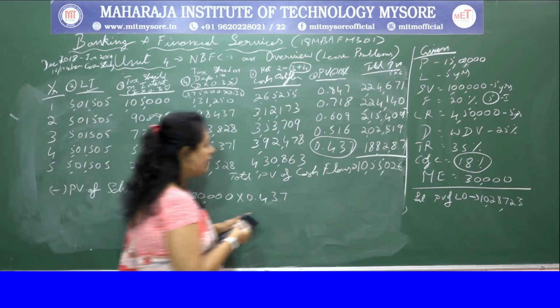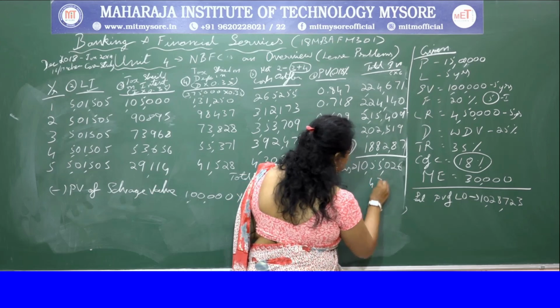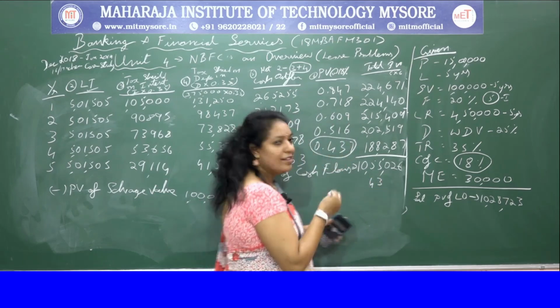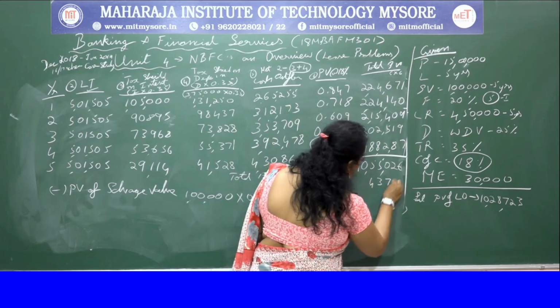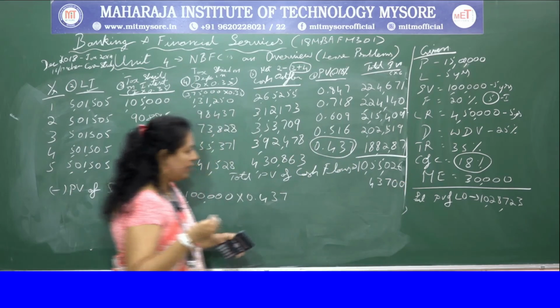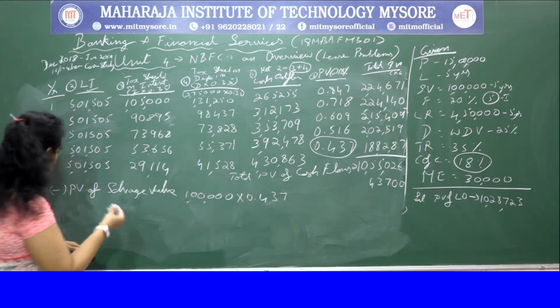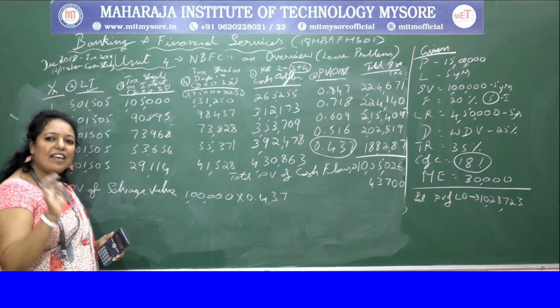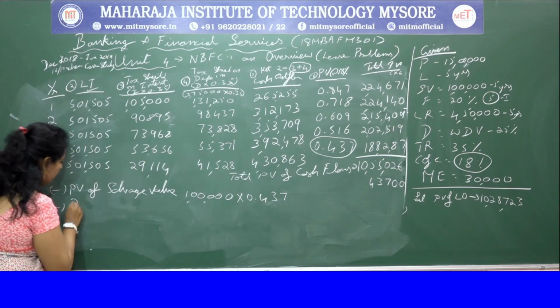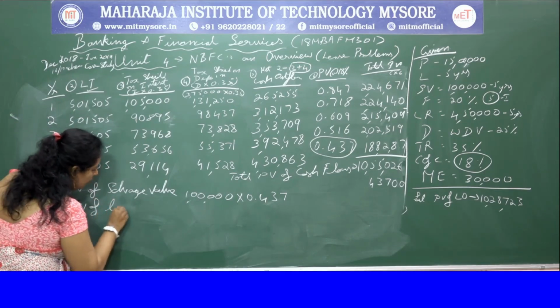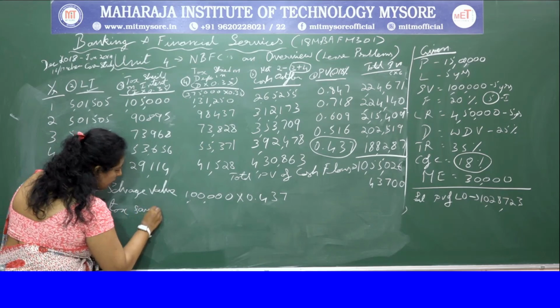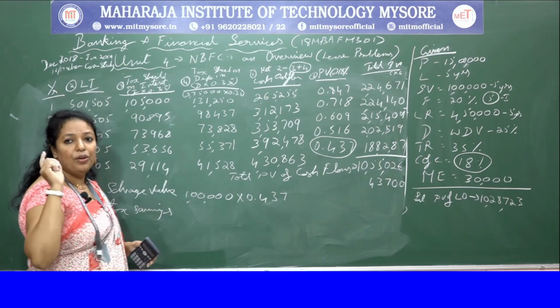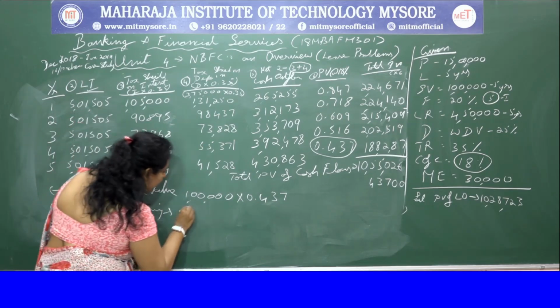So directly we can write 43,700. And then you have to deduct present value of tax savings on short-term capital gains.